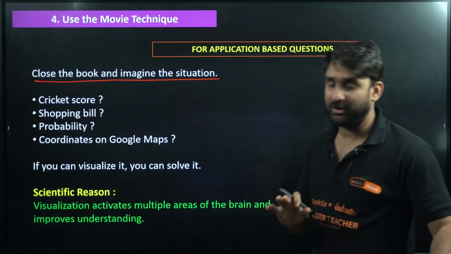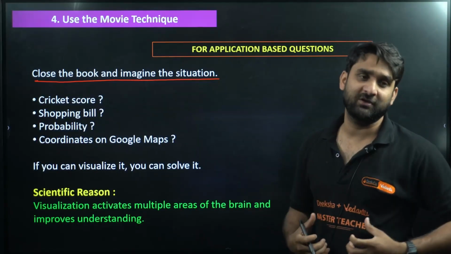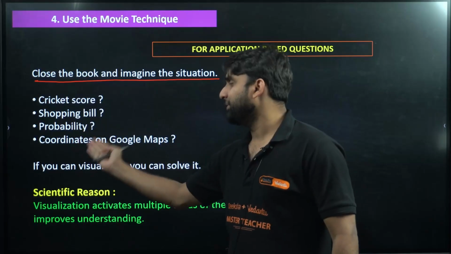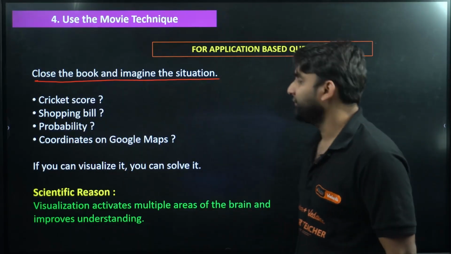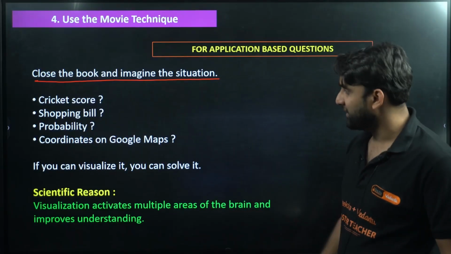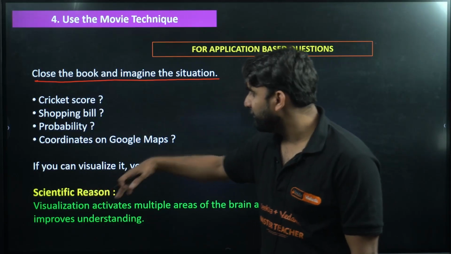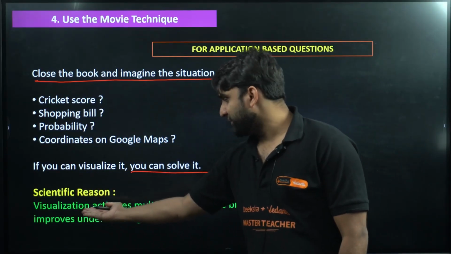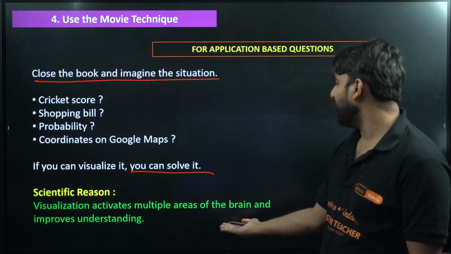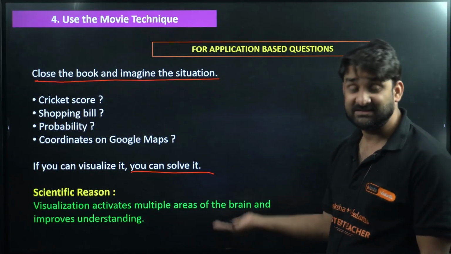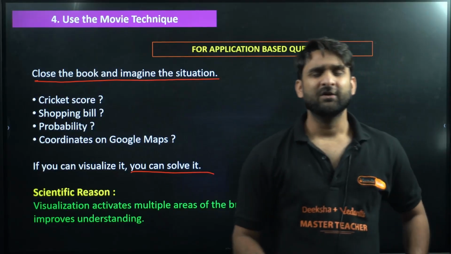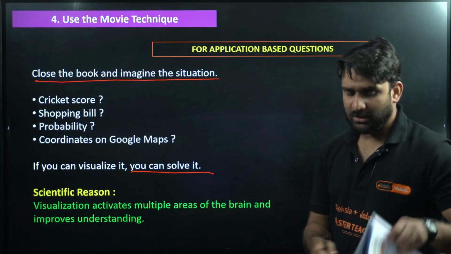So this is very important. Your visualization power should be very strong. For example, cricket score, shopping bill, probability, and coordinates on Google Maps. We generally imagine these. So if you can visualize, you can solve this. There is also a scientific reason: visualization activates multiple areas of the brain. Yes, this is scientifically proven, and it improves understanding. For example, I got a question in Ganita Manjari.